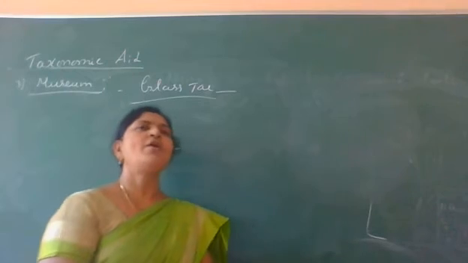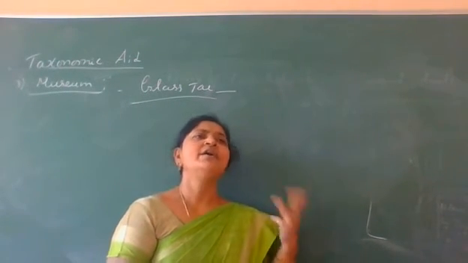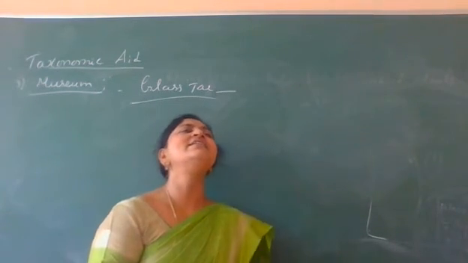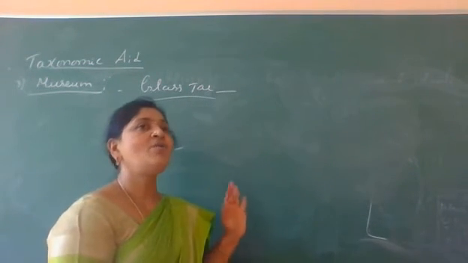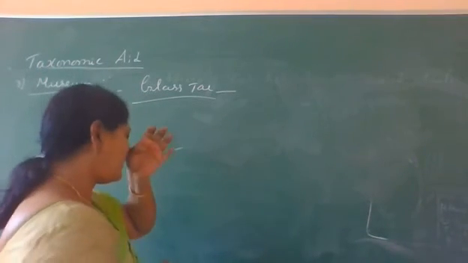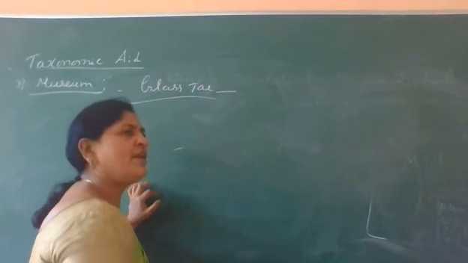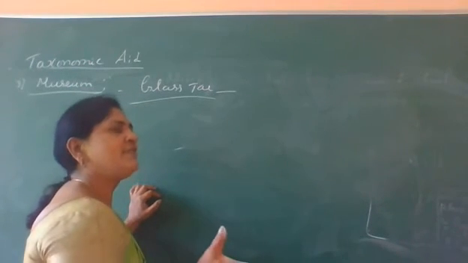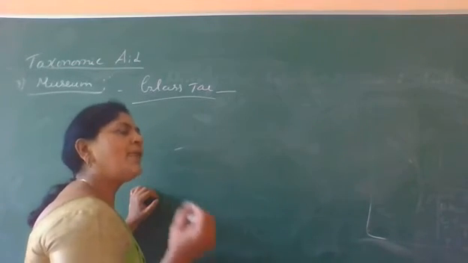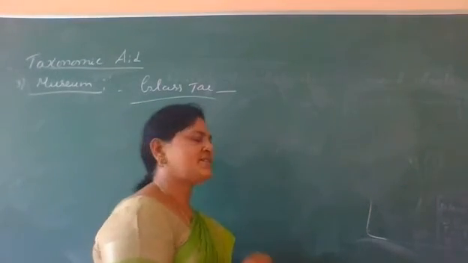By using formaldehyde, we can store or preserve those plants and animals for several years without any decaying process. That is one of the advantages of formaldehyde. It is called a preservative. In that preservative, we can store the plants as well as animals in glass containers.